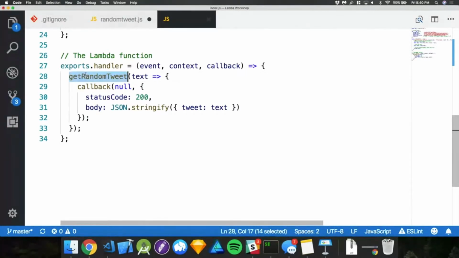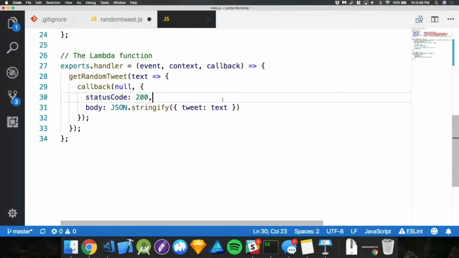what I'm doing is I'm getting this random tweet. I get the text of that, and then I say, okay, but instead of saying just this plain tweet, I have this little object here, this JavaScript object. Because it's going to go over a JSON or REST API, we need to say that it's a status code 200, which just means okay. If you've seen 404, or you've gone on Reddit and it's a 500, those status codes mean something. I definitely recommend looking those up.